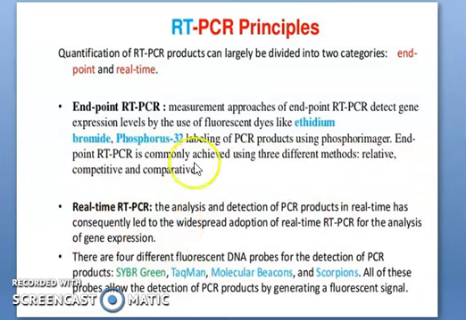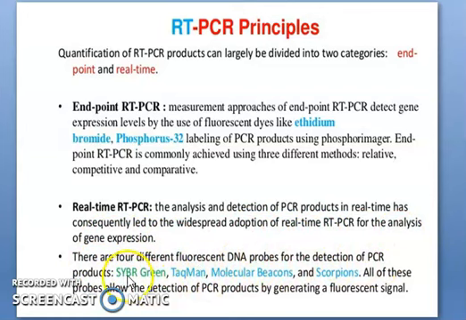But nowadays people are using real-time RT-PCR for the detection of COVID-19. The analysis and detection of PCR product in real time has consequently led to the widespread adoption of real-time RT-PCR in the analysis of gene expression. There are four different fluorescence DNA probes they are using.